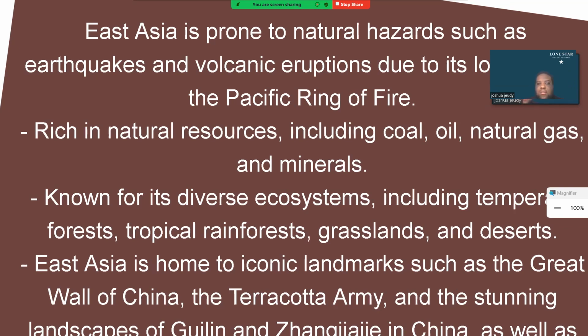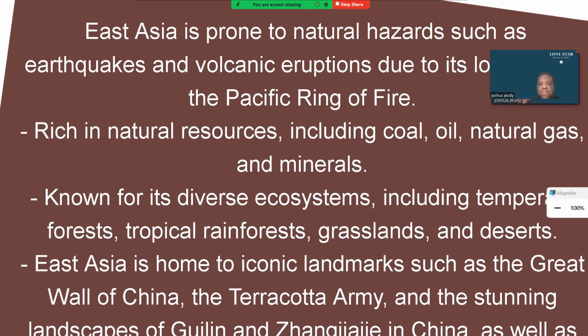A large portion of these tectonic plates are moved around because of that magma moving around in the center of the earth. In East Asia, there are a lot of earthquakes because a lot of tectonic plates meet up, especially at the Pacific Rim. They also experience a lot of volcanic action.